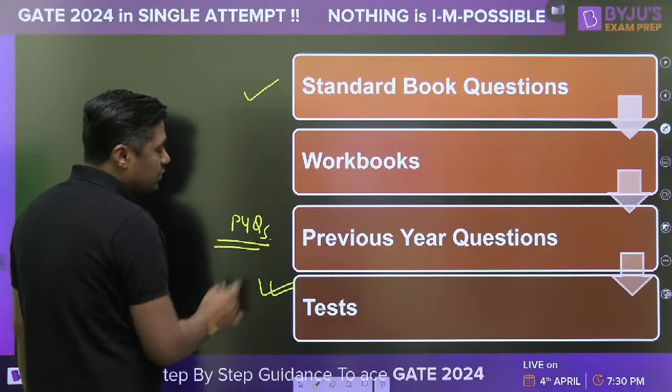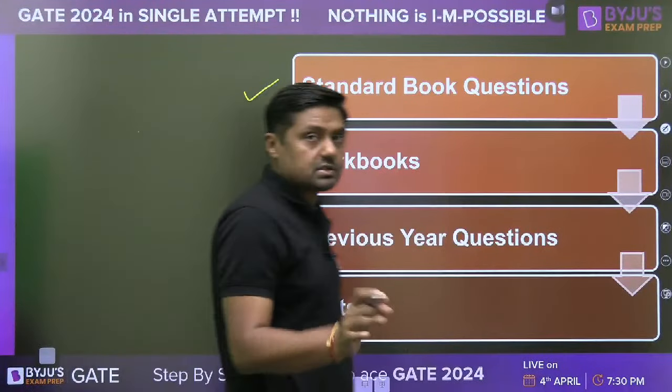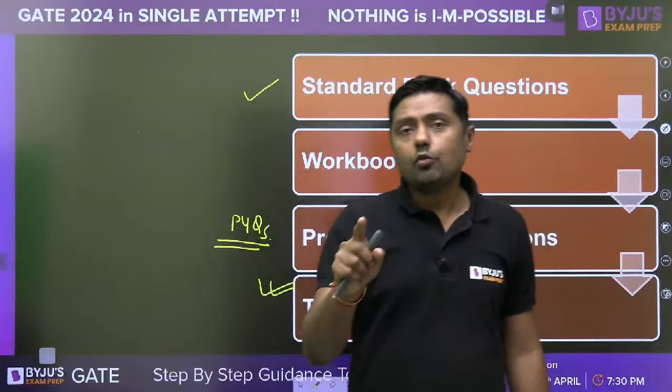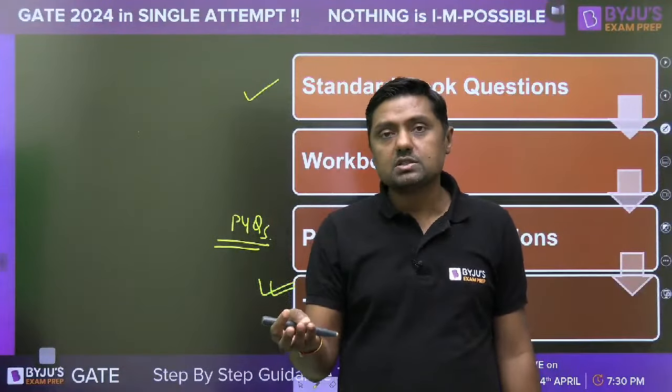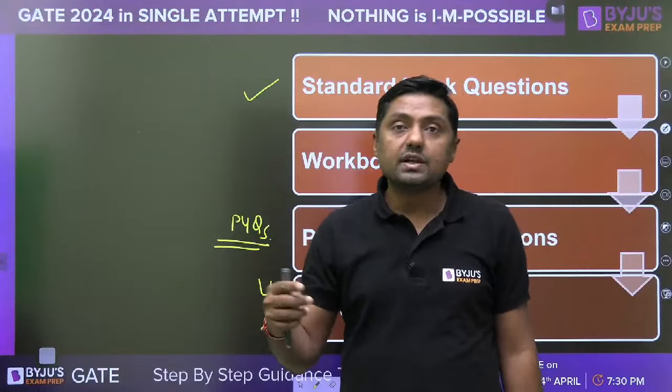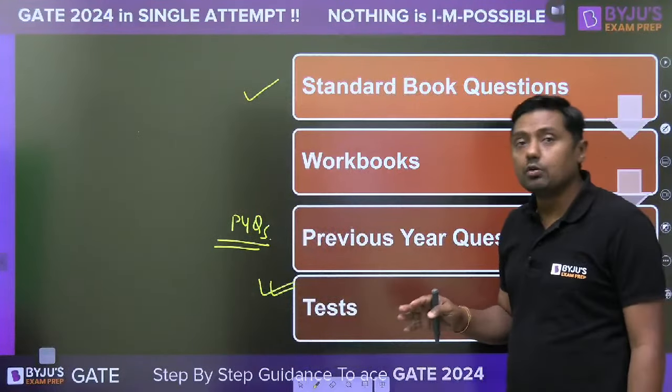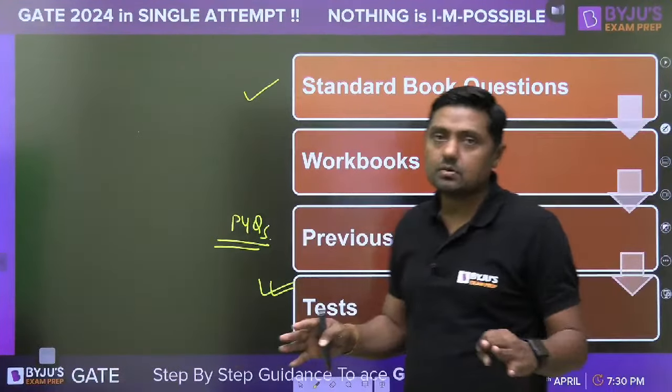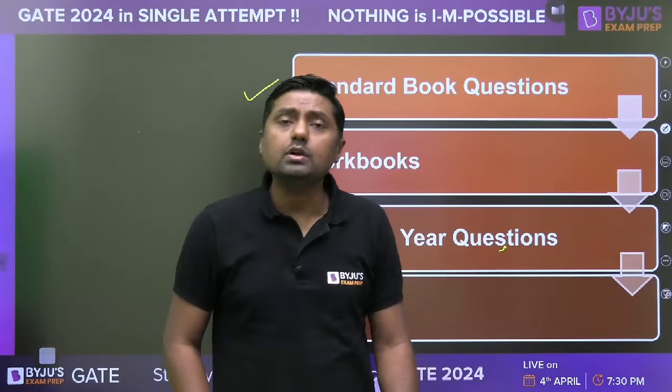Go for the previous year questions and try to give regular mock tests. First of all, topic wise, for example, number system, then Boolean algebra, then gates, combinational circuit, sequential circuit, A to D and D to A converter, and then full length tests, subject wise, two to three subject wise tests. That is all digital.